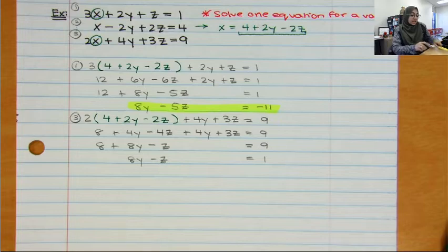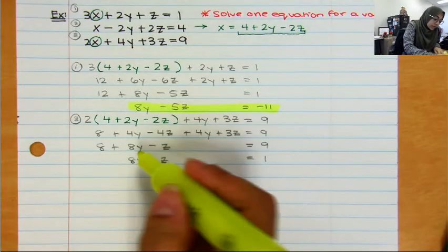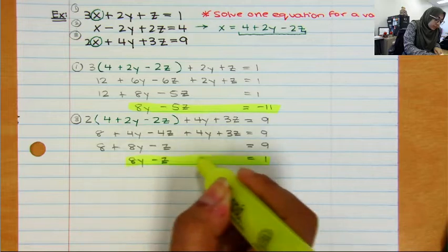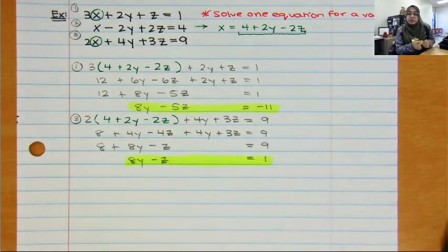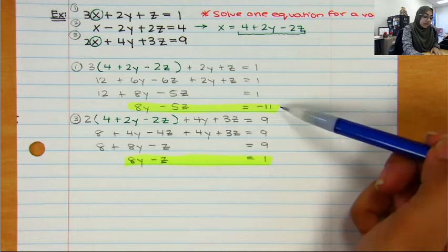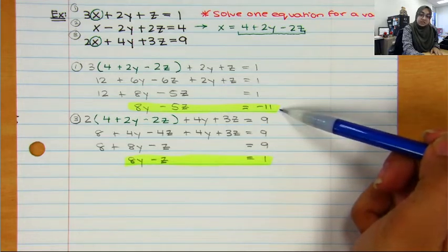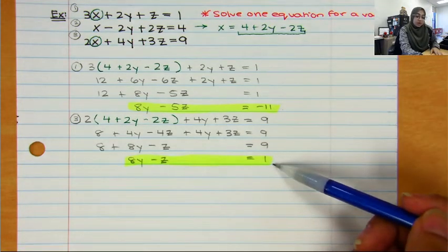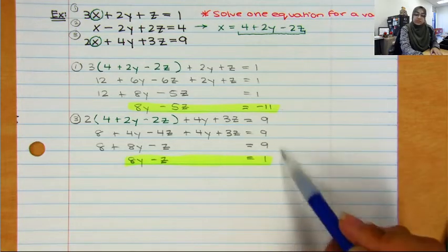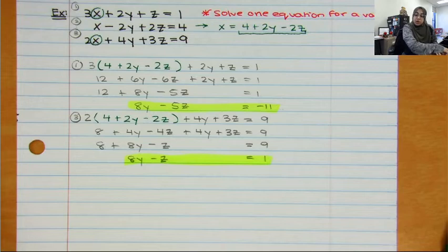And again, now I am going to pause. So what I have done at this point is I have now substituted x into both of my other equations, and now I'm actually left with a 2-variable system of equations. I've got 8y minus 5z equals negative 11, and I've got 8y minus z equals 1. Once you get to this point, you are going to solve the 2-variable system with these.